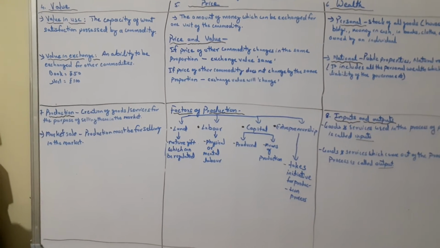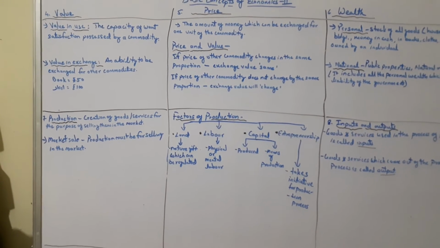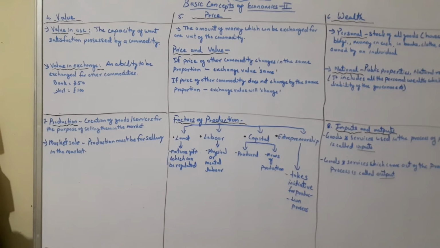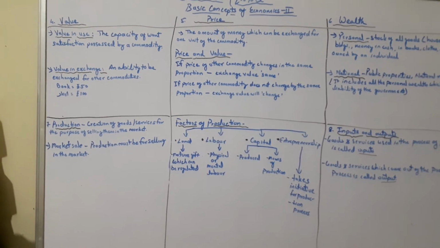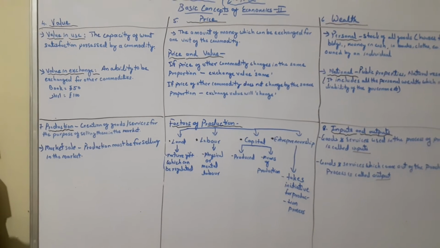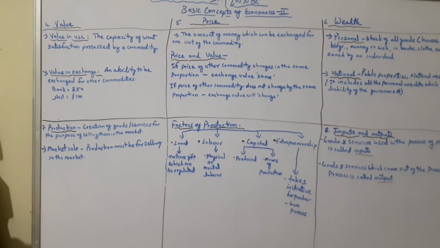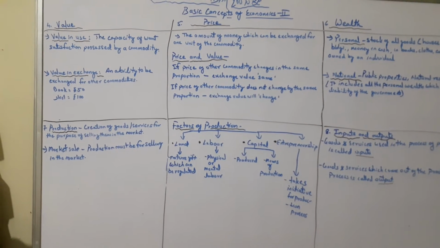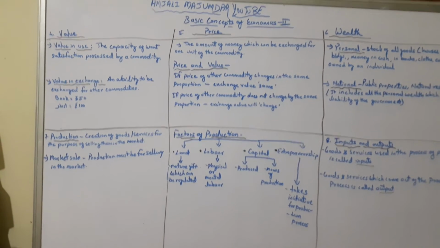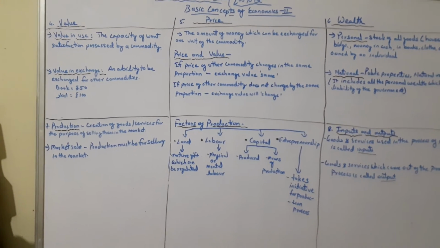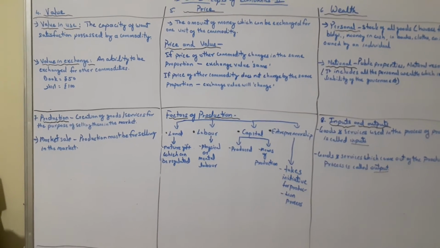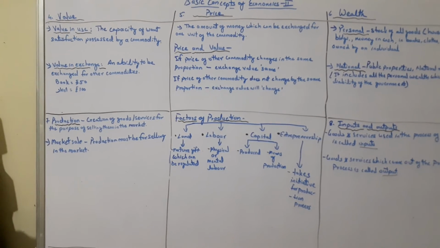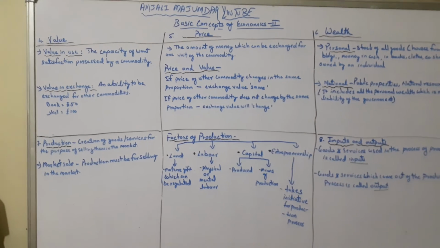Land means, remember one thing, land is a natural gift. Land represents natural resources, but the thing to remember is that these are natural resources whose supply can be regulated, that means controlled by humans. For example, solar energy and water energy, their supply cannot be controlled by humans. But coal and land, although they are natural resources given by nature, their supply can be controlled by humans. So all those natural resources are covered under the land factor as a means of production, where their supply is controlled by humans.